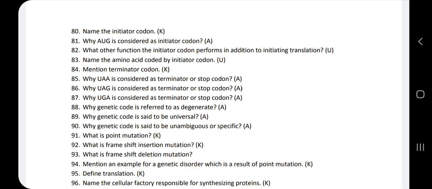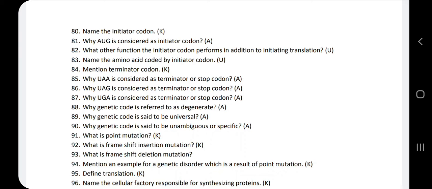So here the 85th, 86th and 87th questions mention the nonsense codons and ask why they are called stop codons or terminator codons. Because they are not going to code for any amino acids. When they do not code for any amino acid, it stops the process of translation.